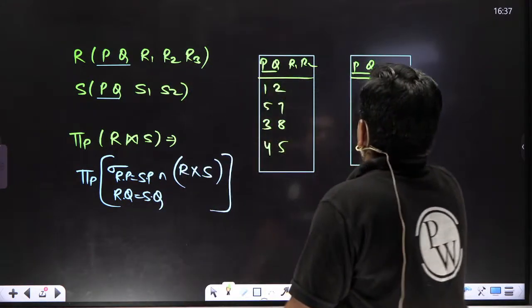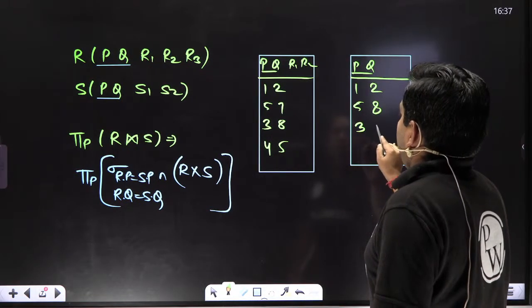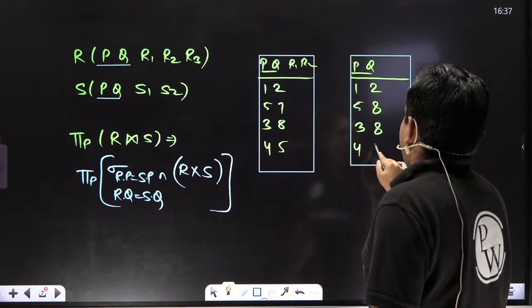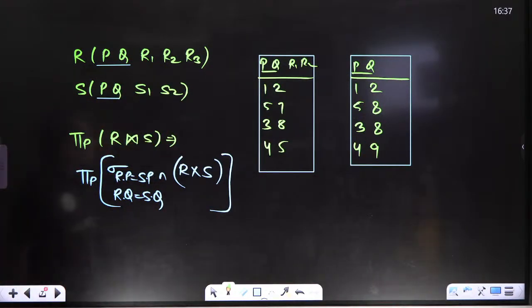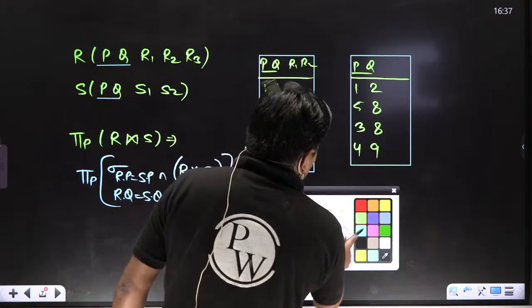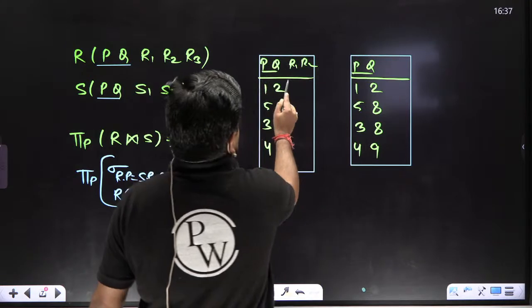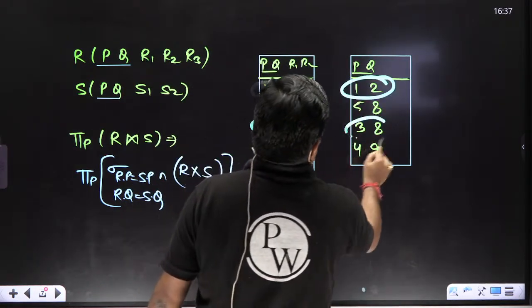And here you will take 1, 2, 5, 8, 3, 8, 4, 9. So what is the answer for this query, in which P is equal and Q is equal? What is the answer, my dear? You can see this one and this one. Only this one and this one.